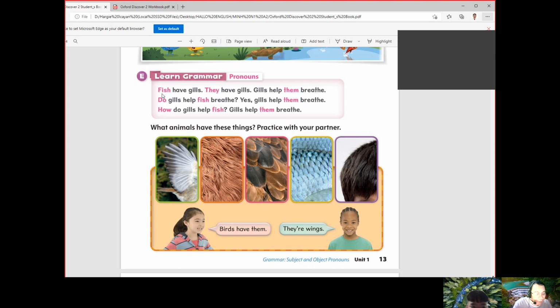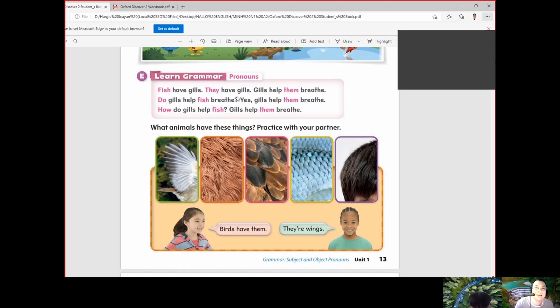Now remember, fish doesn't have a plural form. We do not use fishes because fishes is wrong. So we just say fish, because fish is an uncountable noun. So therefore, we also use the plural pronoun they, because it agrees with this particular subject.